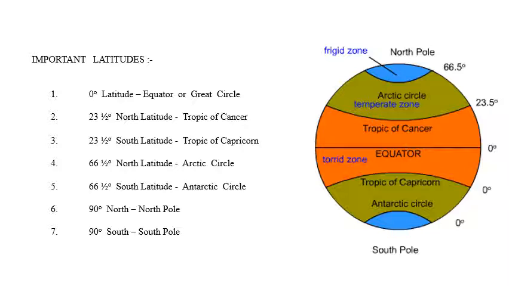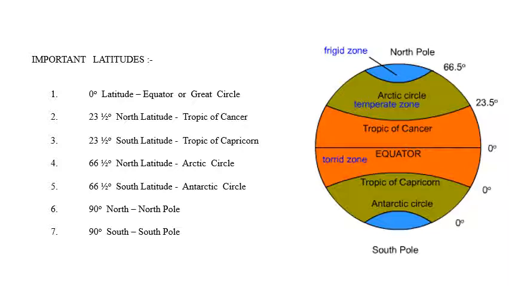First of all, look at the picture given towards the right side of the page. The first line shows the 66.5-degree latitude. It is called the Arctic Circle. Next, go to the second line, that is 23.5 degrees north of the equator, or you can also call it 23.5-degree latitude. It is called Tropic of Cancer.